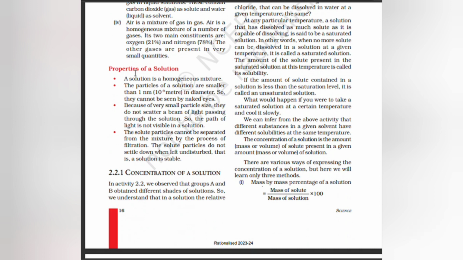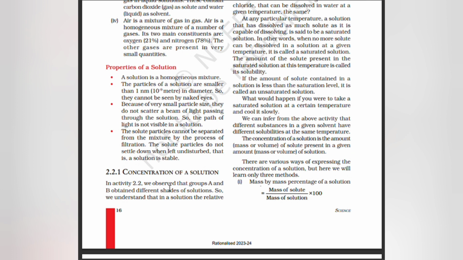Properties of a solution. A solution is a homogeneous mixture. The particles of a solution are smaller than 1 nanometer, 10 to the power minus 9 meter, in diameter. So they cannot be seen by the naked eye. Because of their very small particle size, they do not scatter a beam of light passing through the solution. So the path of the light is not visible in a solution. Solute particles cannot be separated from the mixture by the process of filtration. The solute particles do not settle down when left undisturbed, that is, a solution is stable.